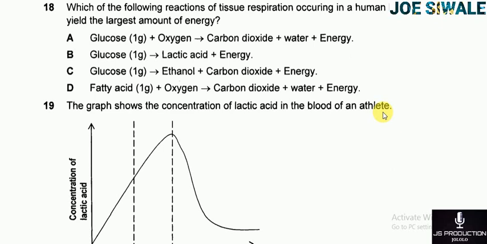So the reaction that will produce more energy is multiple choice A, which involves glucose of 1 gram plus oxygen, which will produce carbon dioxide plus water plus energy. Question 19 reads, the graph shows the concentration of lactic acid in the blood of an athlete.